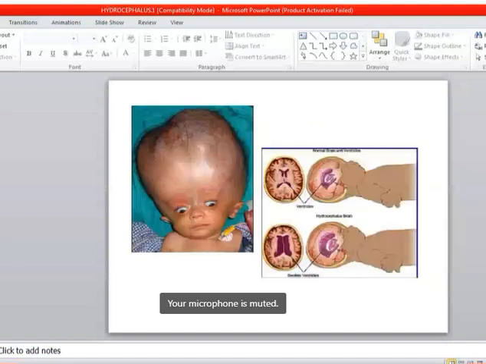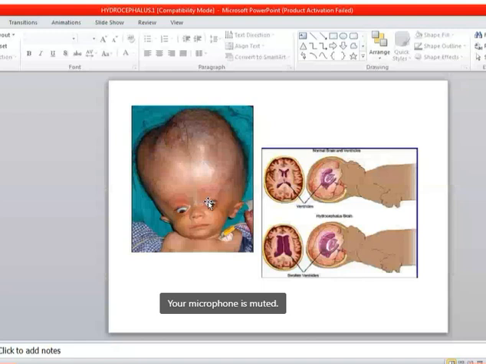So in this we can see, this is the normal picture, and in this we can see there is dilatation of the ventricular system, and the head of the child is markedly enlarged, and here we can see the bulging of the fontanelles. This is the bulging of the fontanelles, and even scalp veins are visible, and setting sun eyes can also be noted.